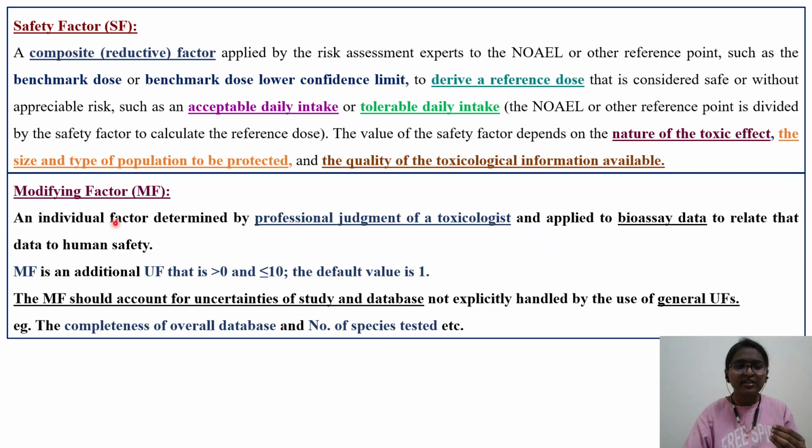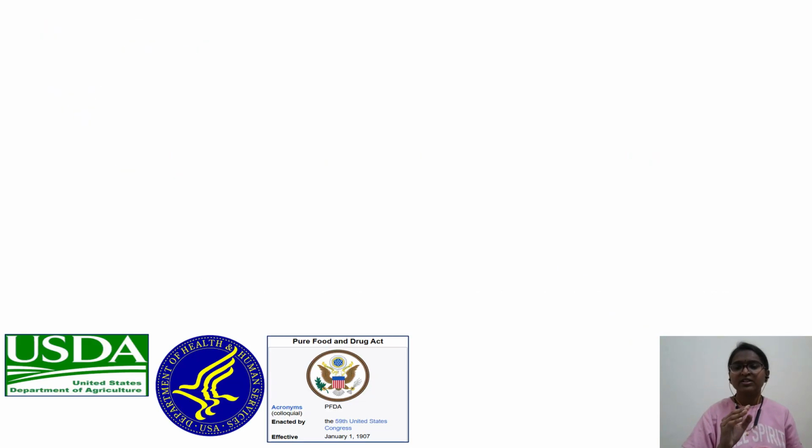Coming to modifying factor, it is an individual factor determined by the professional judgment of a toxicologist. This is particularly applicable to bioassay data. Here, the modifying factor range might be from 0 to less than or equal to 10. By default, you can use it as 1. Particularly, this modifying factor is used for completeness of the overall database or number of species tested. If the testing has to be done in 2 species, rodent and non-rodent, and it is only done in rodent, then at that time you have to use a modifying factor.